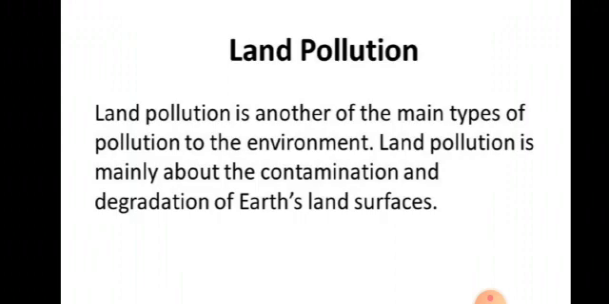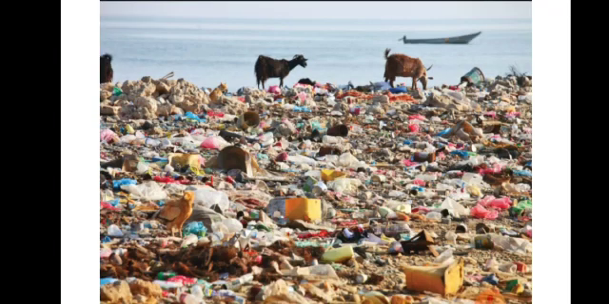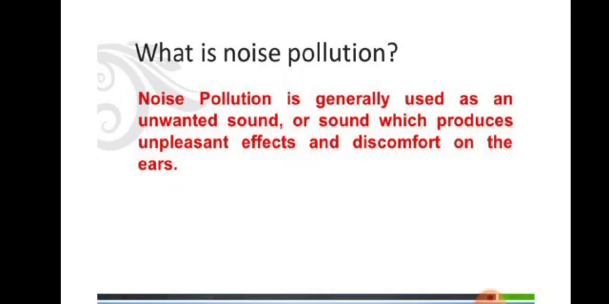Third one is land pollution. Land pollution is the presence of harmful substances, harmful contaminations on the land, on the soil. Land pollution is another main type of pollution, and it is mainly about the contamination and degradation of earth's land surfaces. Here you can see various harmful objects present on the land, on the soil, causing land pollution.